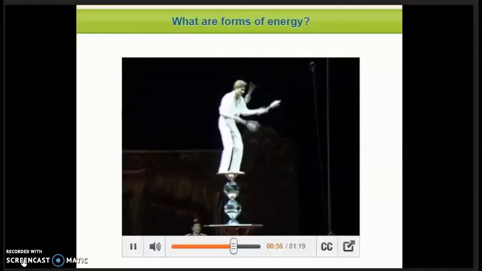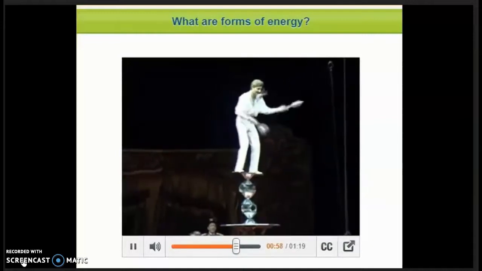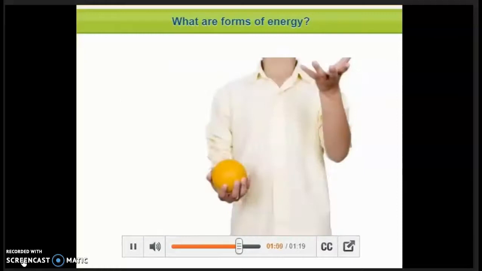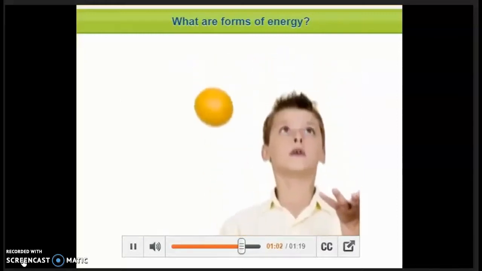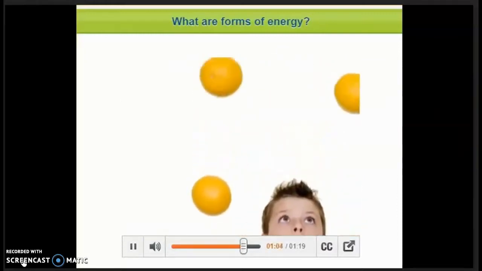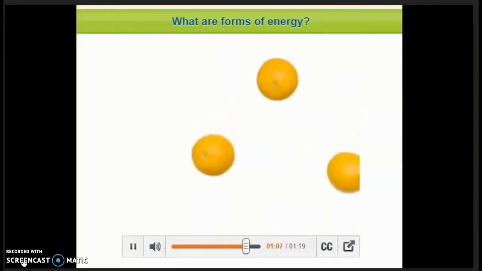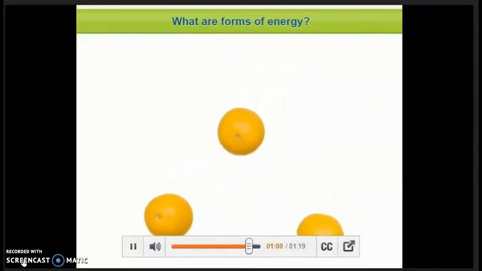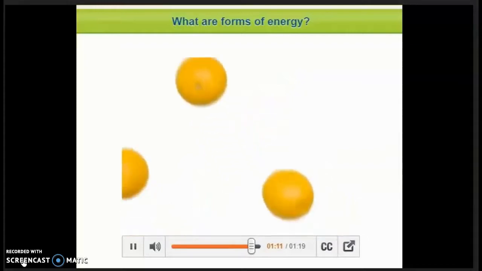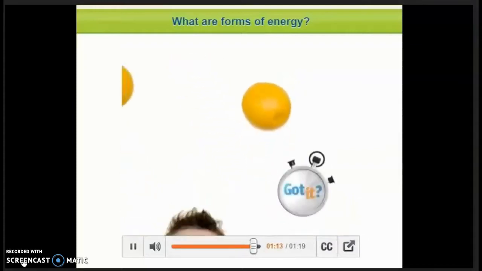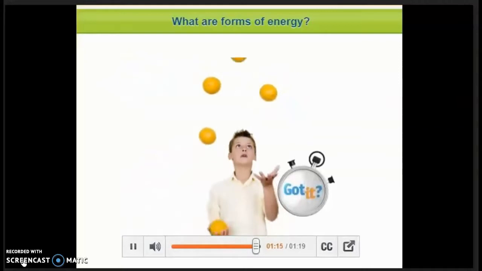When people juggle, they demonstrate a transfer of energy. When the ball is thrown, it is given kinetic energy. As the ball rises, it slows down. Its kinetic energy is gradually converted to potential energy. As the ball falls, the potential energy is converted back to kinetic energy.